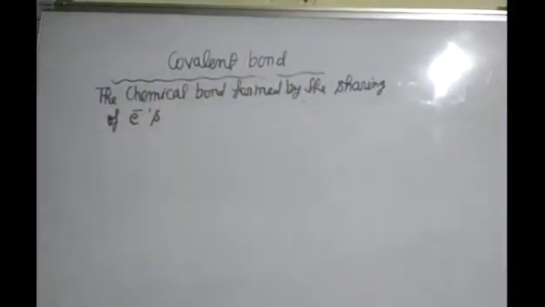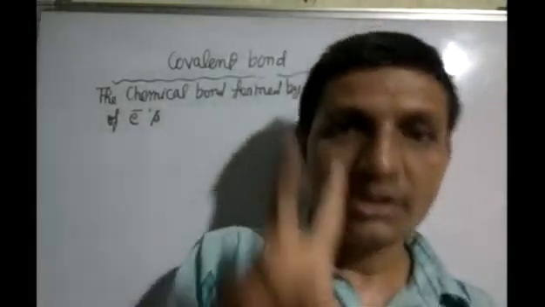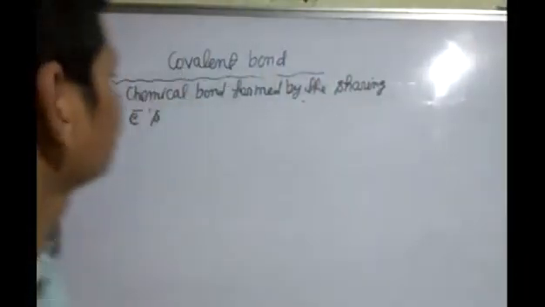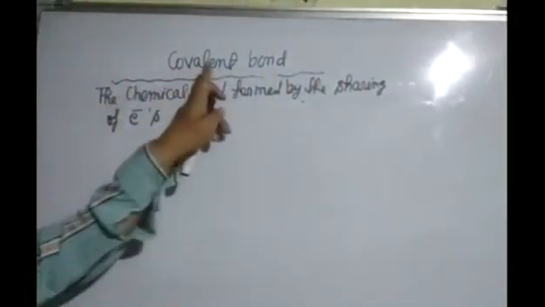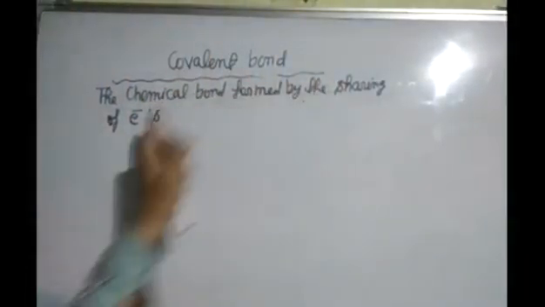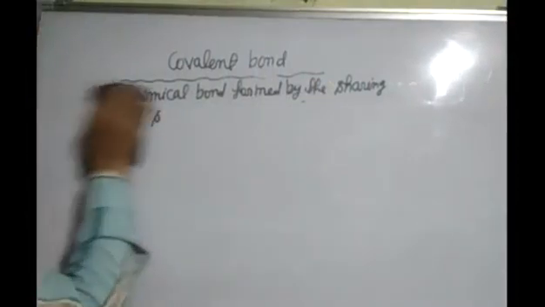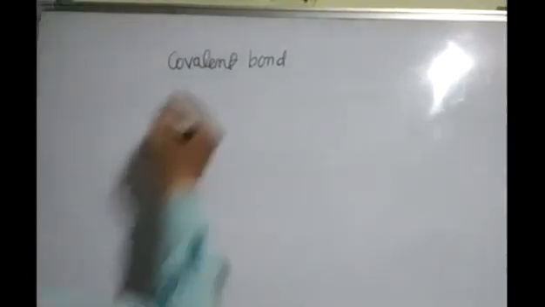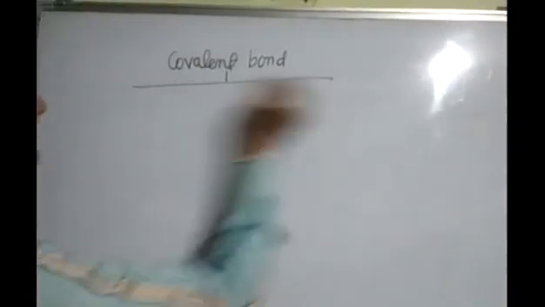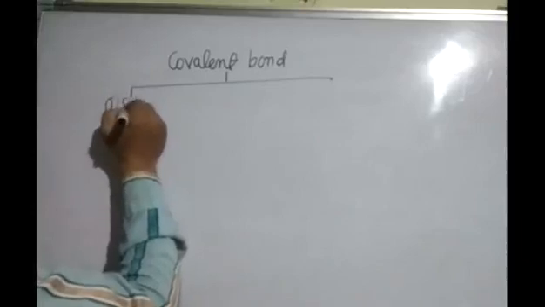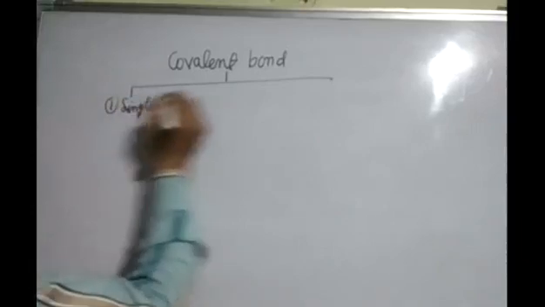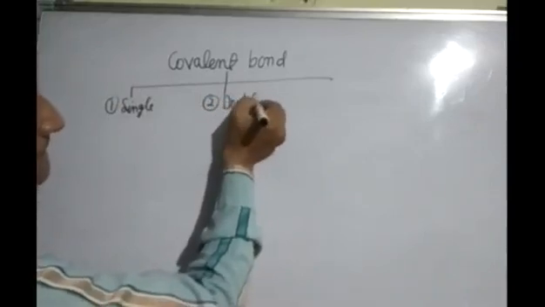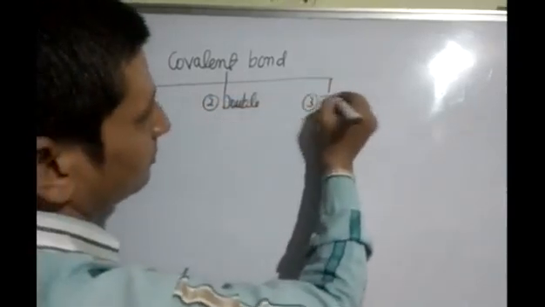Now, covalent bonds are of 3 types: single covalent bond, double covalent bond, triple covalent bond. So look here. What is covalent bond? The chemical bond formed by the sharing of electrons. These covalent bonds are of 3 types. First is single covalent bond. Next, double covalent bond. Next, triple covalent bond.